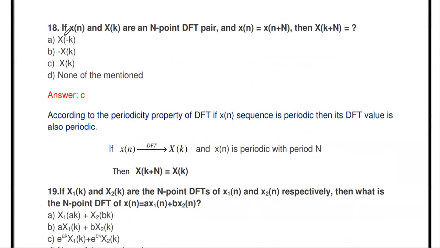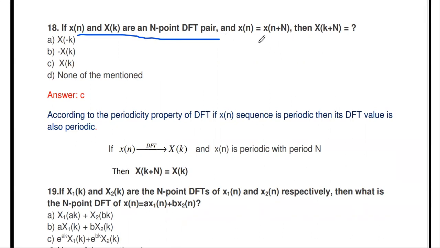Then the next one: if x of n and X of k are an N point DFT pair, and x of n is equal to x of n plus N, then what is capital X of k plus N? If you take the DFT of x of n, we will get capital X of k.